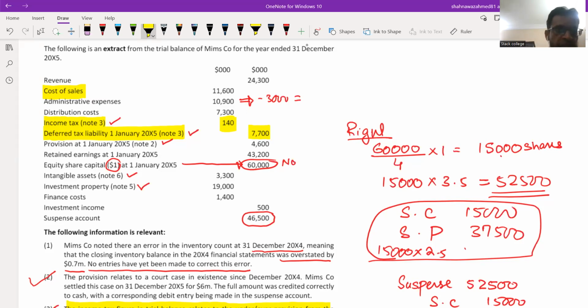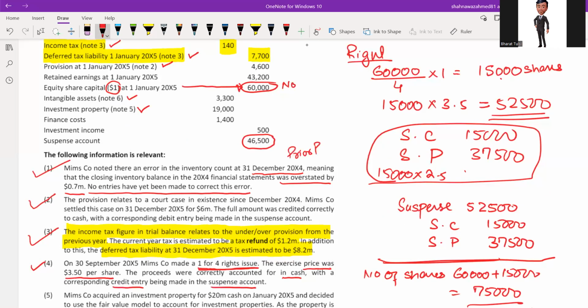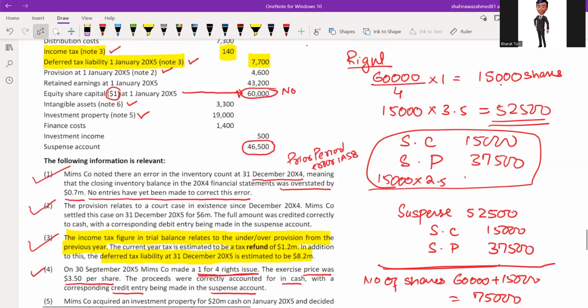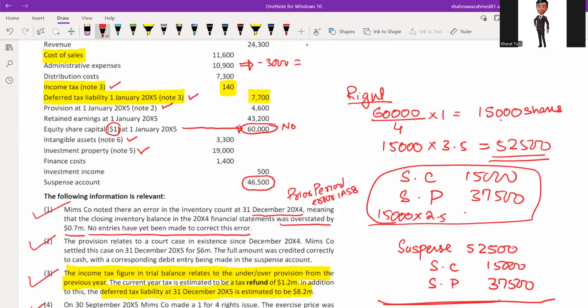So basically, this first one is a prior period error under IAS 8. And this we need to adjust from the opening balance of retained earning. So we need to adjust this from the opening balance of retained earning, this 43,200. We need to adjust this 700.